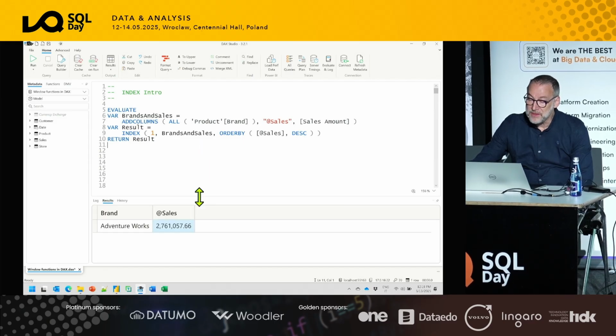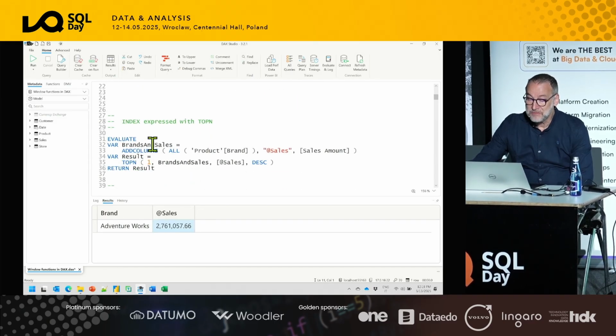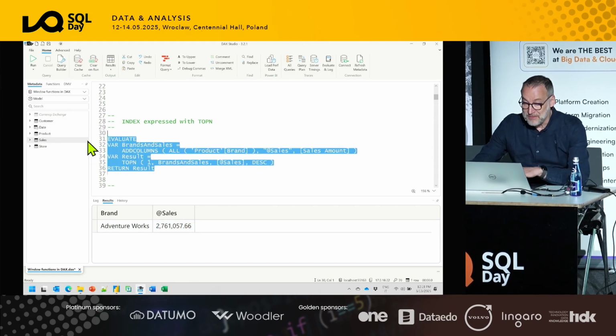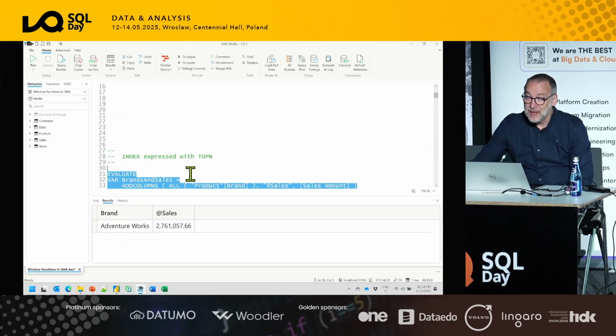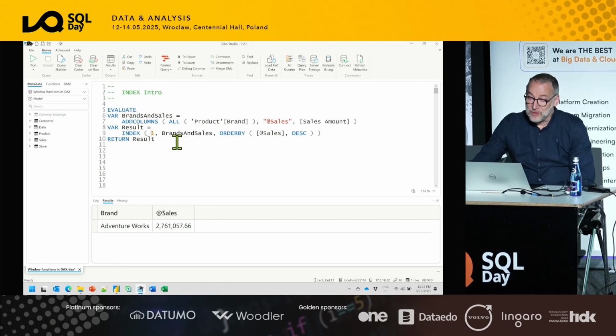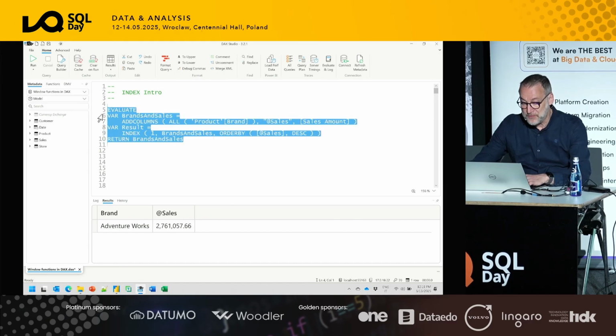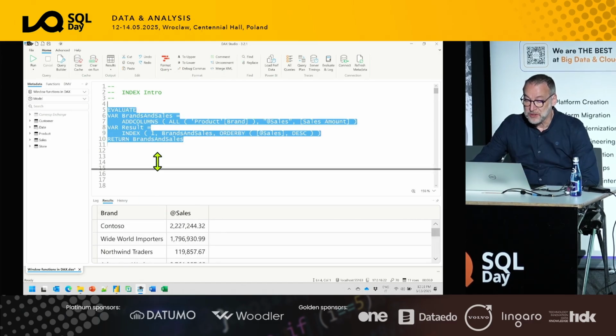If you were to obtain the very same result with TOPN, you would write code like this. You create the table exactly as we did, and then you use a TOPN 1 out of brands and sales descending. The result is the very same, there are no differences. It becomes more interesting when you want to retrieve the second element, because retrieving the first one is pretty easy with TOPN.